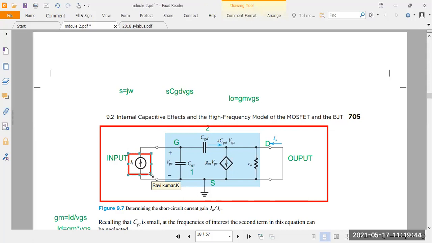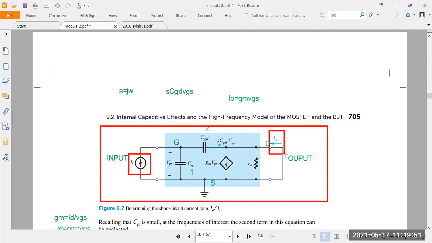There is no voltage here. So the input source is what here? It is I_i. Then you want to take the output current across the drain side. On the gate side, connect the current source. On the drain side, you have to find out I naught. Understood?